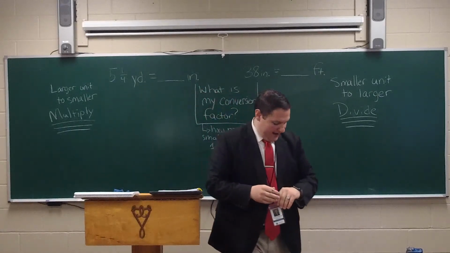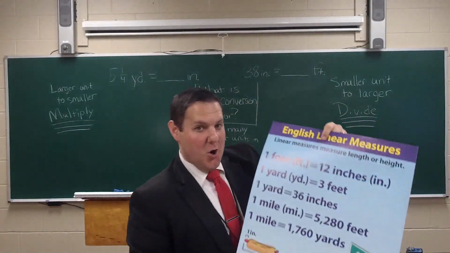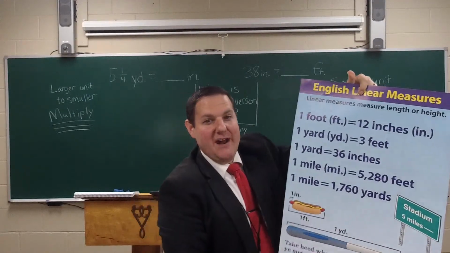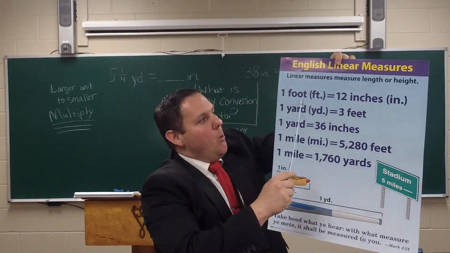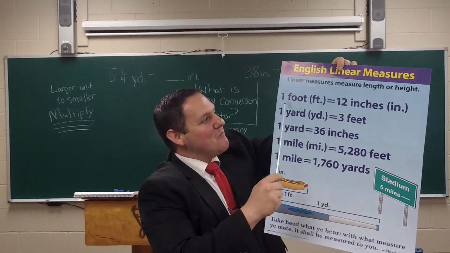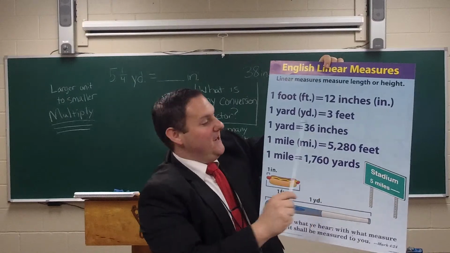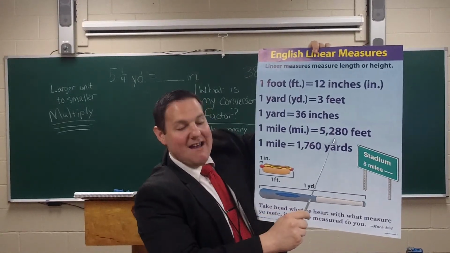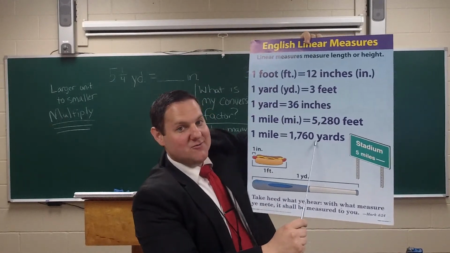All right, look forward to our time together today. We are going to go ahead and start with some review. I have some charts here I'd like to go over from yesterday. So if you will say these along with me, we'll just say them once together, okay? Make sure you're saying them there at home, okay? Here we go. 1 foot equals 12 inches. 1 yard equals 3 feet. 1 yard equals 36 inches. 1 mile equals 5,280 feet. 1 mile equals 1,760 yards.